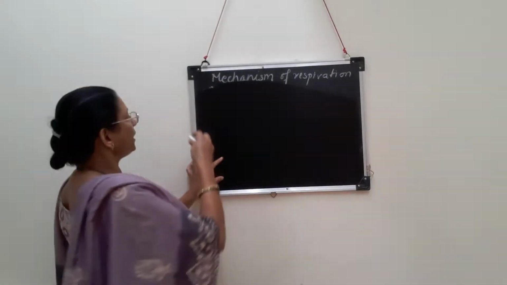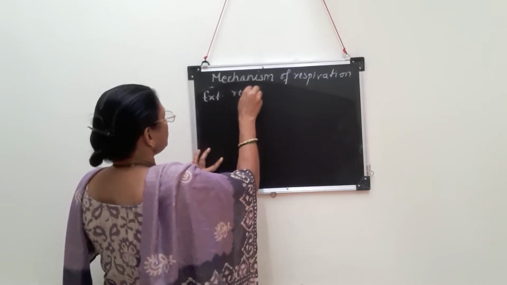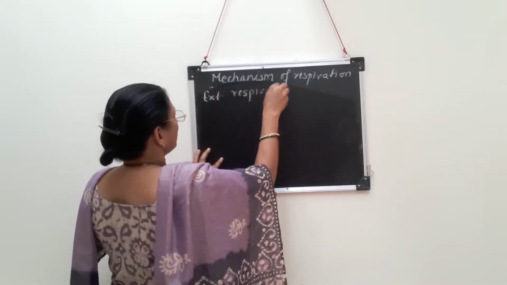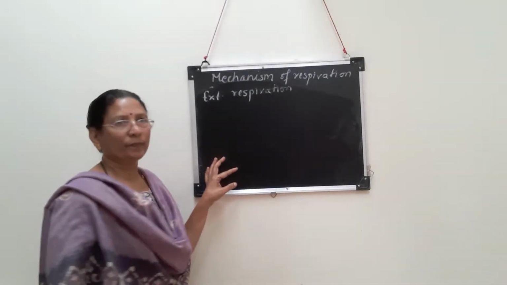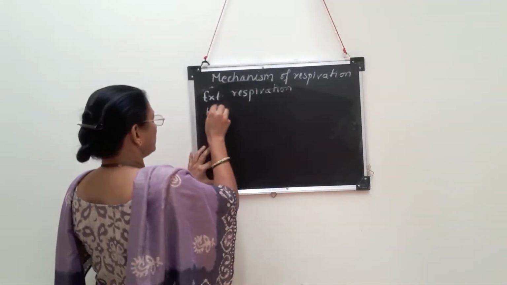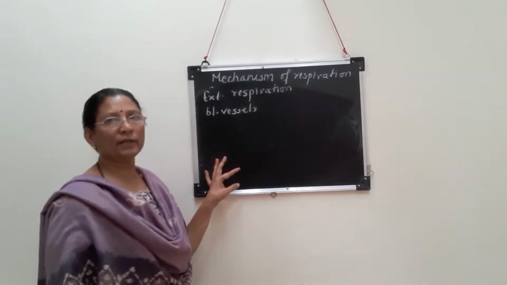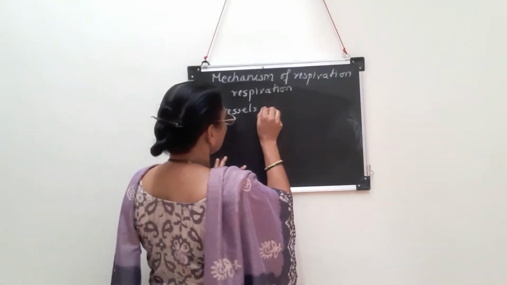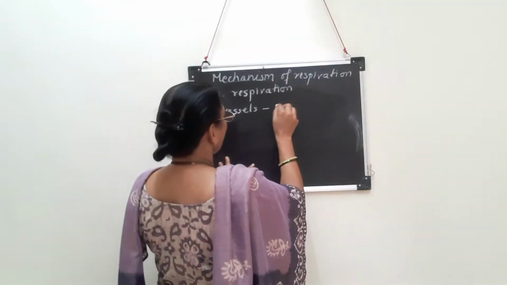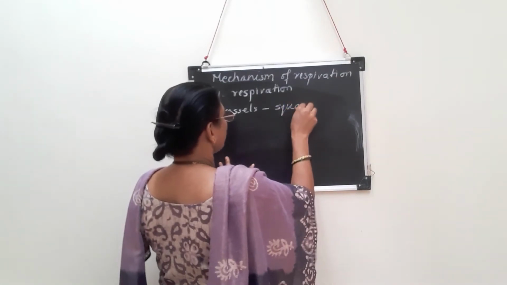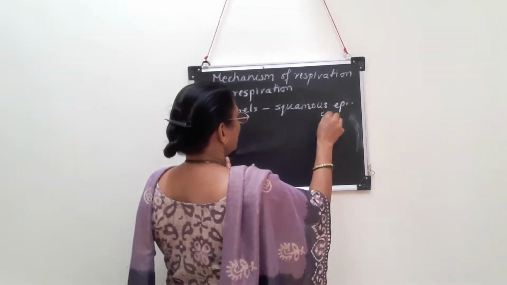This external respiration involves gaseous exchange between alveoli and blood vessels. For that, you should know which tissue these blood vessels are made of. Remember that blood vessels, mostly the blood capillaries, are made up of only a single layer of squamous epithelial cells.